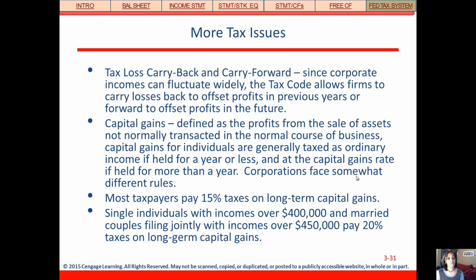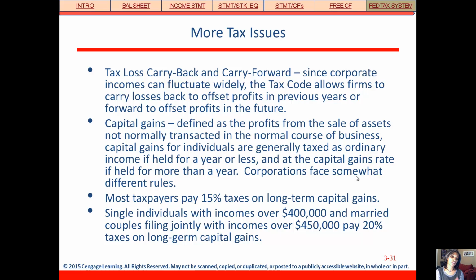So just some other stuff. This will come up a few times also. Tax loss carry back and carry forward. Since incomes fluctuate, sometimes we have losses and sometimes we have gains, firms can carry losses back to offset their previous profits, or they can carry it forward to offset profits in the future. So we'll see this when we're taking a tax credit, because we'll go ahead and show it maybe in a pro forma statement as a tax credit. But the idea is that we could use that credit to offset profits in the future.